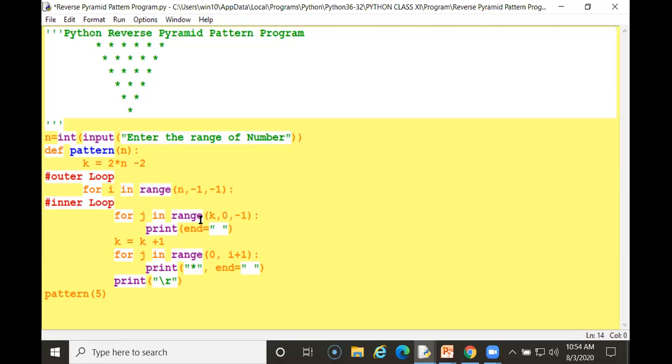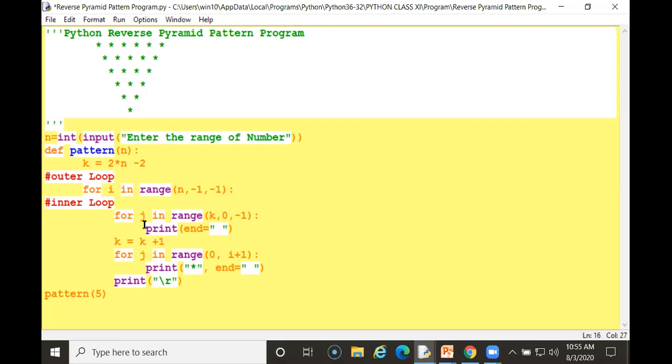For j in range, what is my range? k. What is k doing? It is multiplying and subtracting a particular value. So beginning with j, this is a counter variable. Beginning with k, which I am assigning here, k, comma 0, ending with 0. The last value will be negative, so that's why -1. Whatever you do after this will be a negative value, so I am writing -1. This is an inner loop.